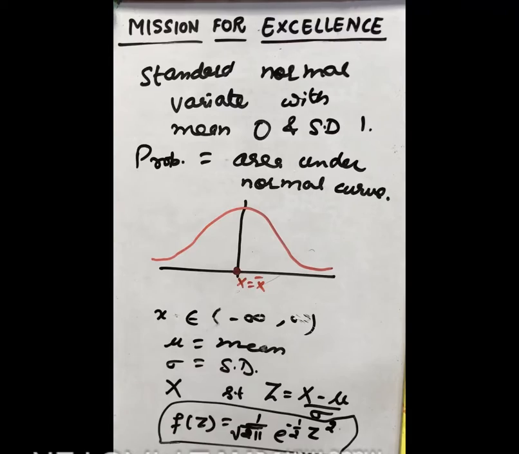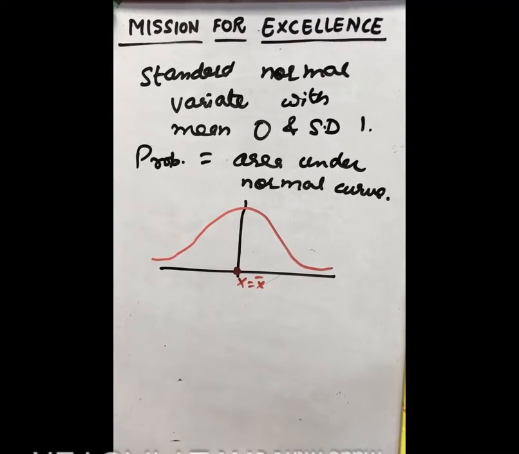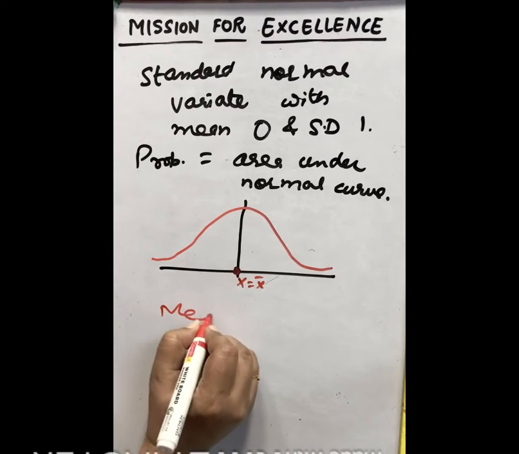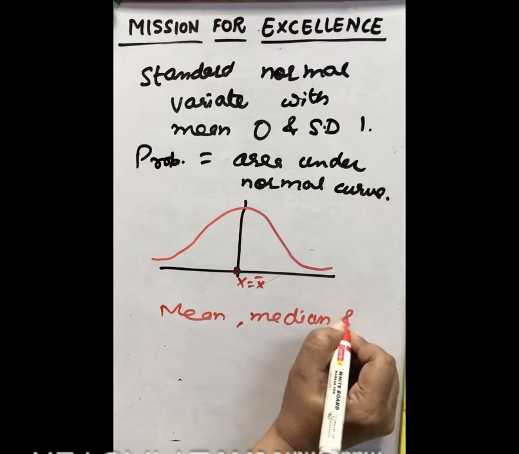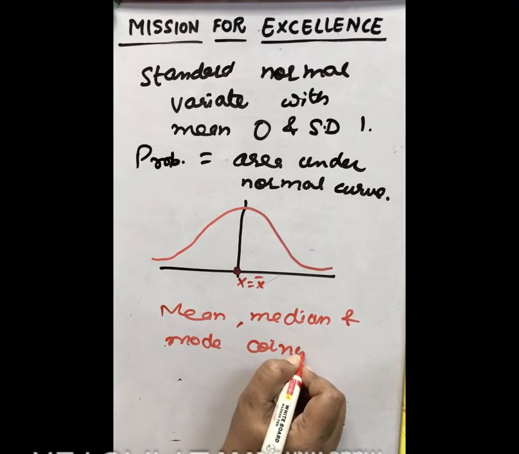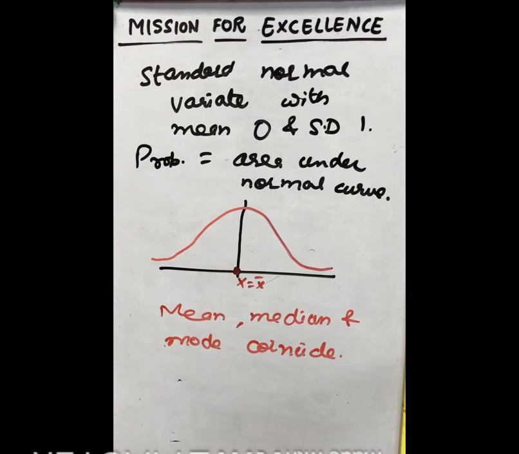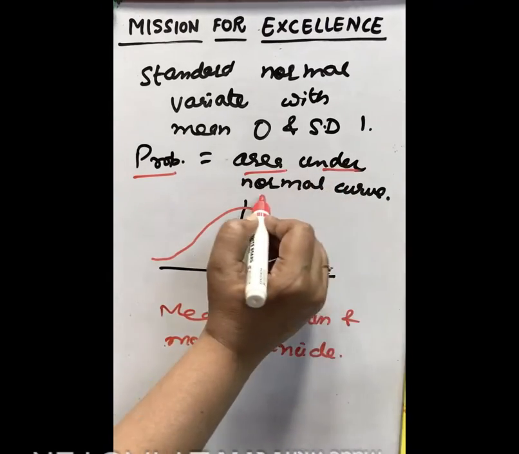So for the normal distribution, mean, median and mode coincide or are equal. It means mean will be equal to median will be equal to mode in the case of normal distribution.